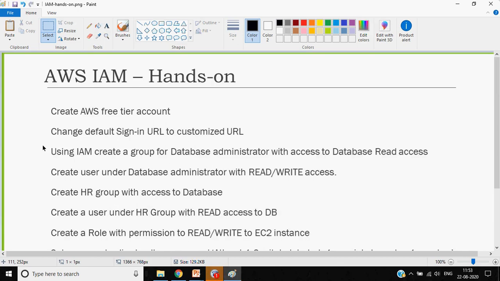Yes. Or to make it better, something different, instead of database, you can also use EC2 or S3. It's just your imagination. If you want to do something different, instead of a database, you can also use S3. So you can create an S3 administrator group with S3 read write access, and a group with S3 read access.